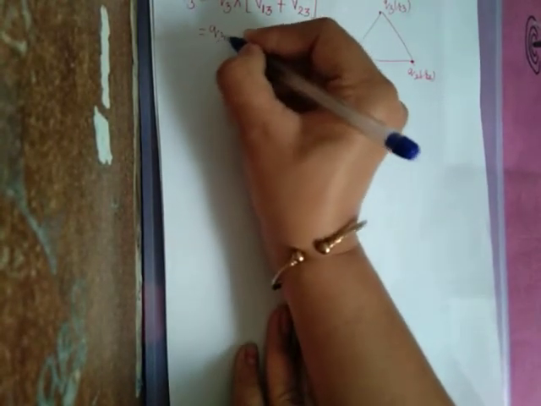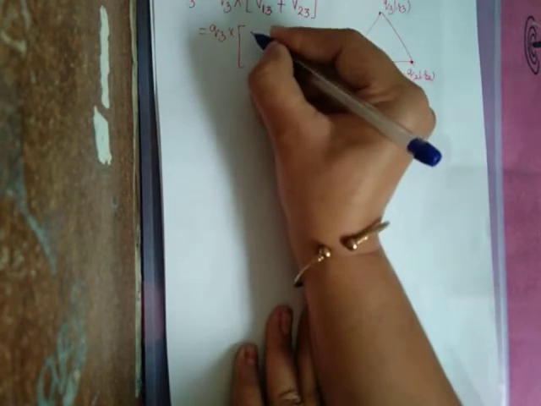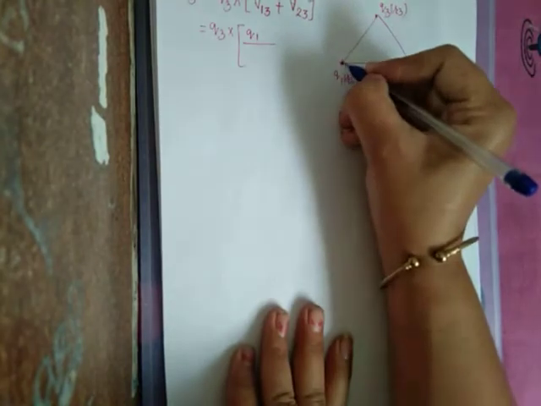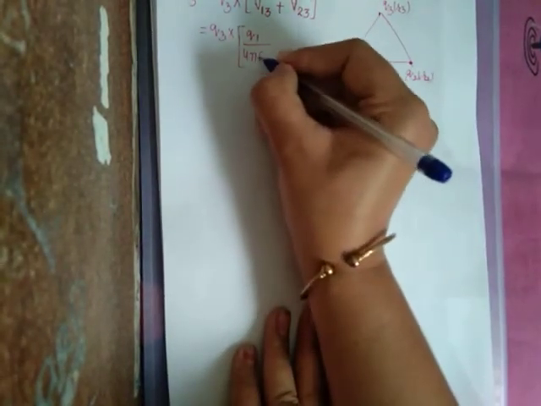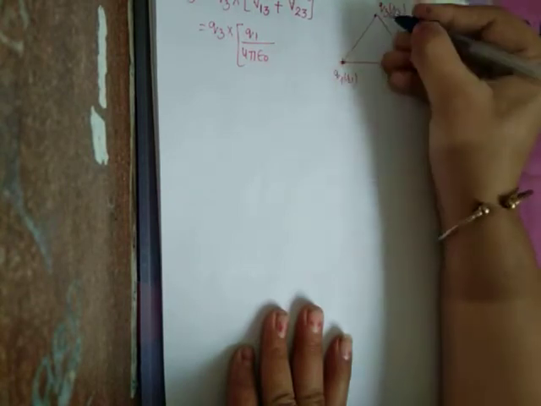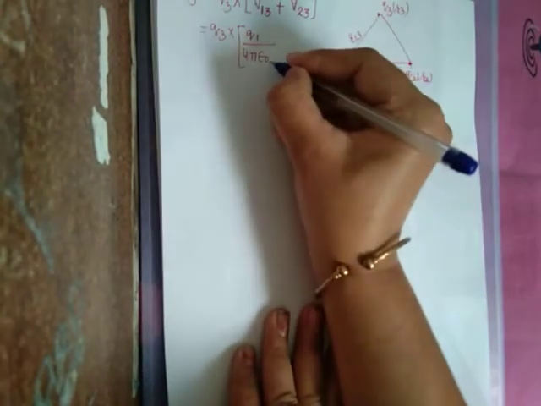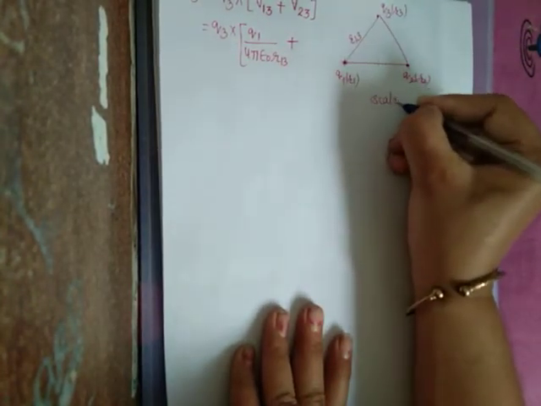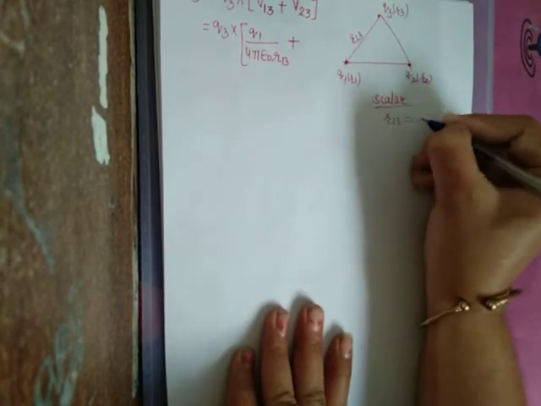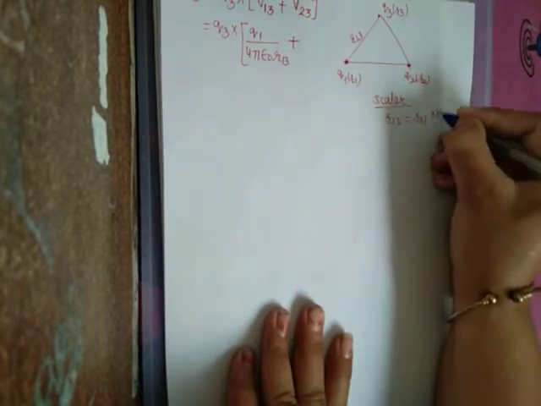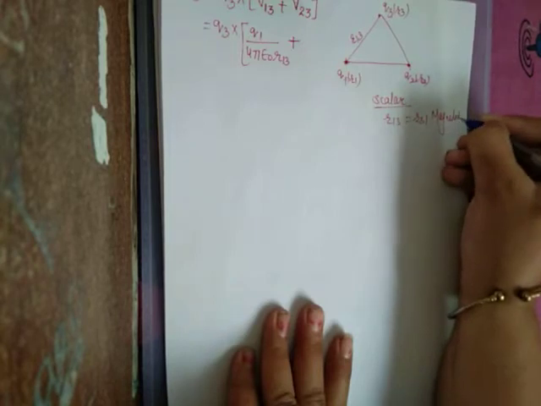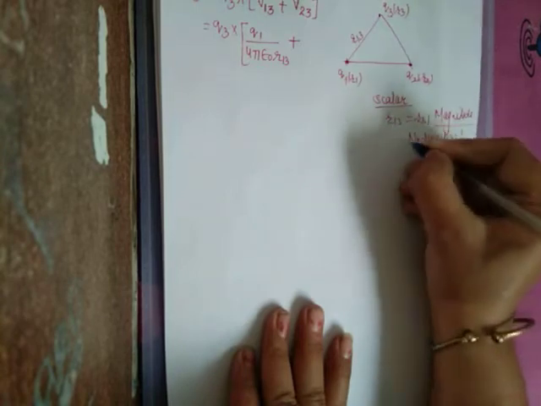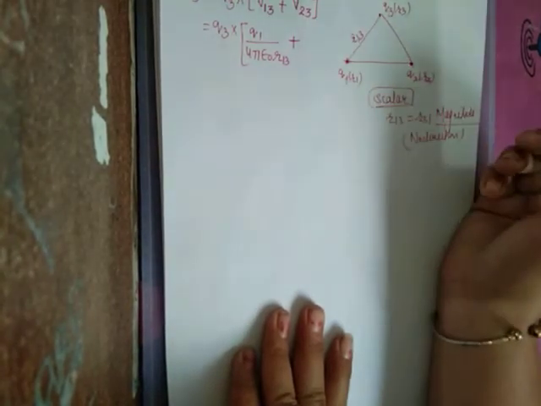So it will be Q3 into, what is V13? V13 is the potential due to the first charge. The first charge means V1 equals Q1 upon 4 pi epsilon naught, with separation R13 between these. Potential is a scalar quantity, so R13 or R31 are equal, because we are dealing with magnitude, with no direction involvement. Potential energy or work, these are scalar functions.